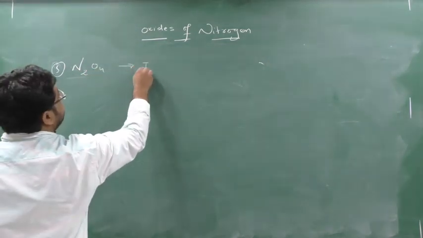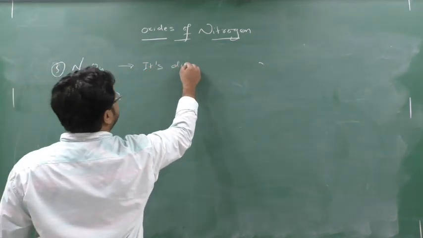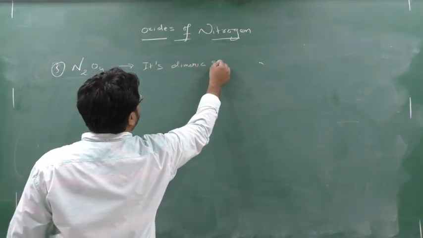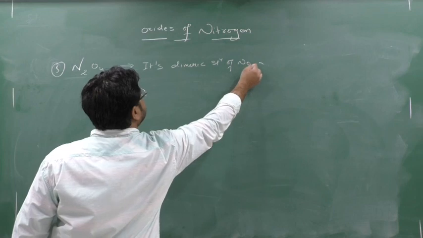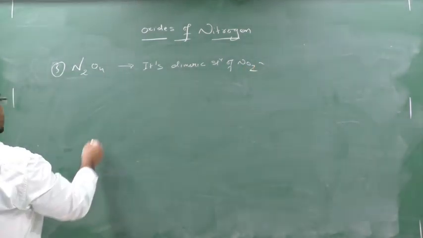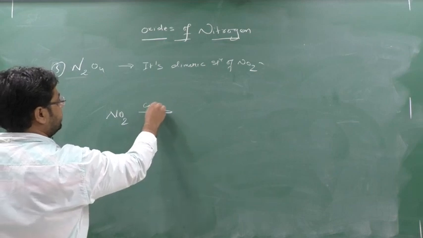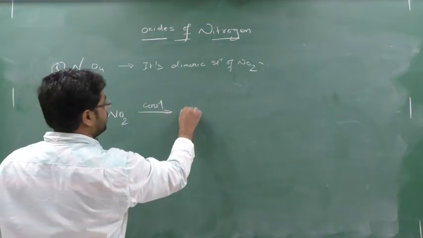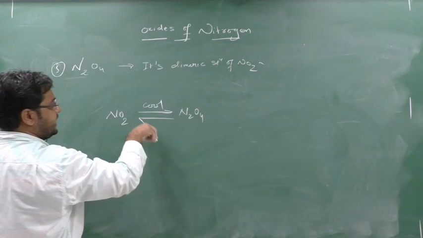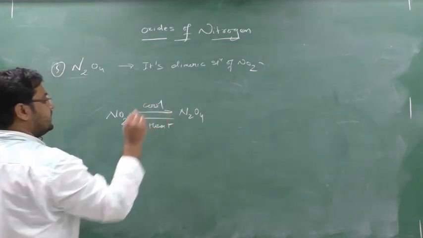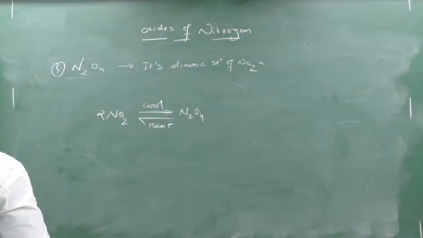N2O4 is a dimeric structure of NO2. Clear? So what to do now here? Check it out. You take NO2 and when you cool it, you get N2O4. And the same, when you heat N2O4, you will get what? NO2.